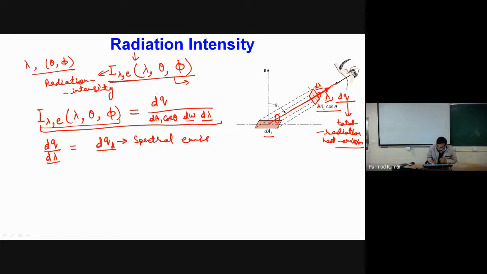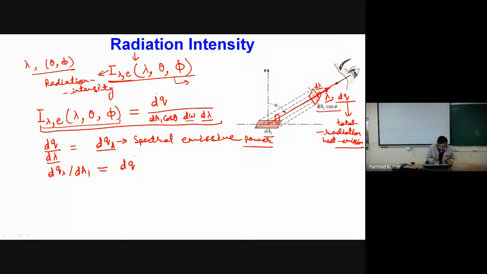Okay, so this was total emissive power. When we divided this with d lambda, we have transfer of heat associated with a single wavelength, and this is called spectral emissive power. Now if I divide this dq lambda by area dA1, we know that the amount of heat transfer per unit area is nothing but our heat flux.